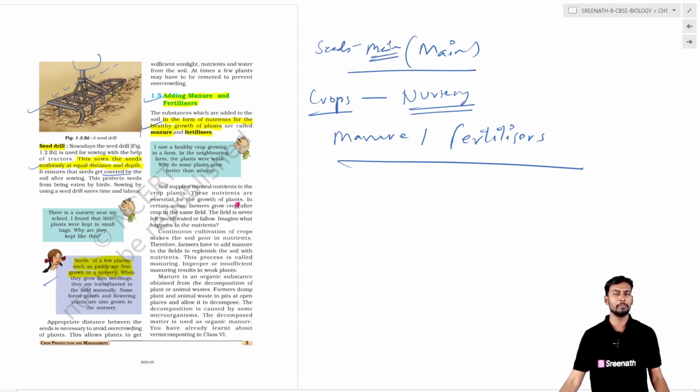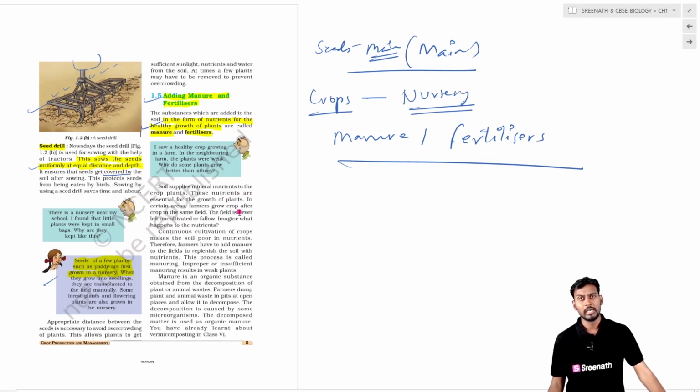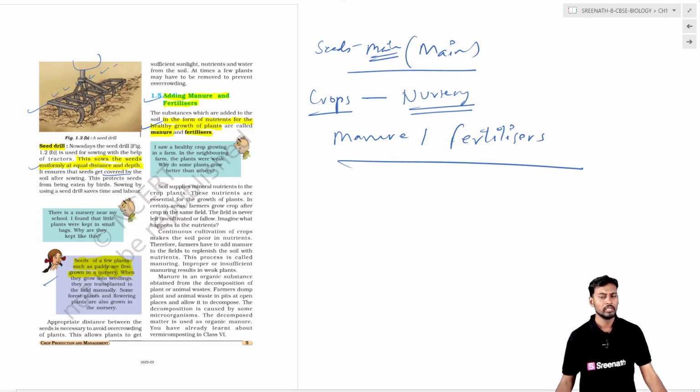They supply the mineral nutrients, like nitrogen, phosphorus, potash, and magnesium for the growth of the plant. Whenever you observe continuous cultivation of crops in the same field, at some point you can see a deficiency of nutrients, a loss of yield, and also less growth in the plantation or the crops. In order to avoid this, the farmers use the manure and the fertilizers. So now we will come to the topic.